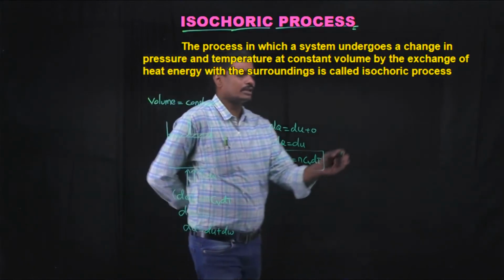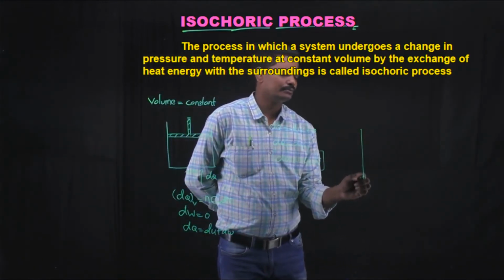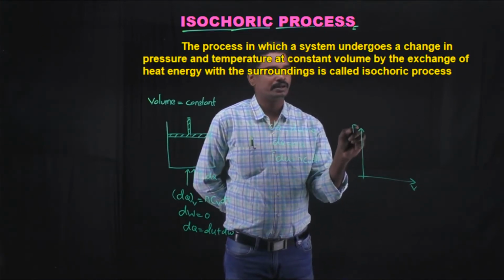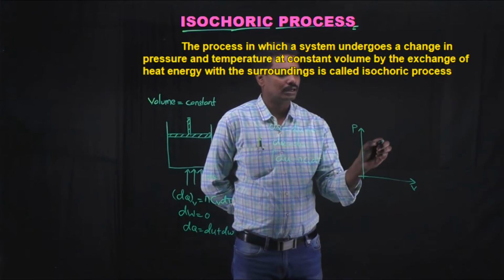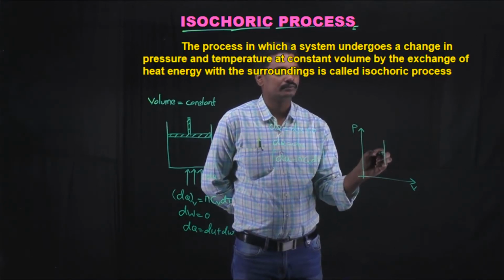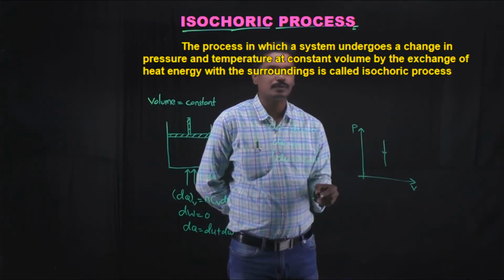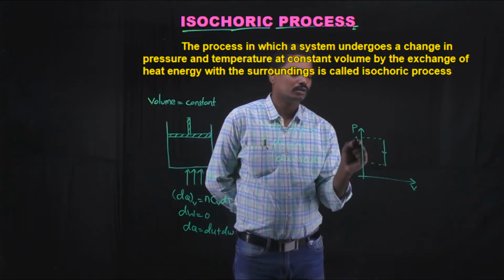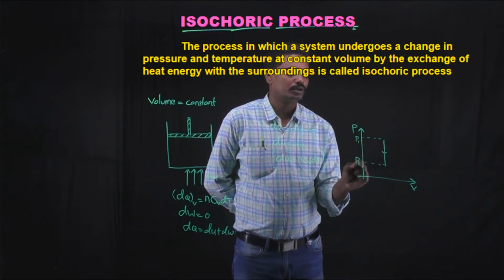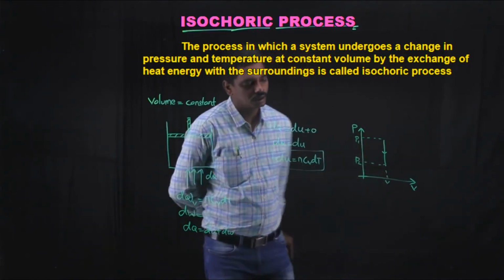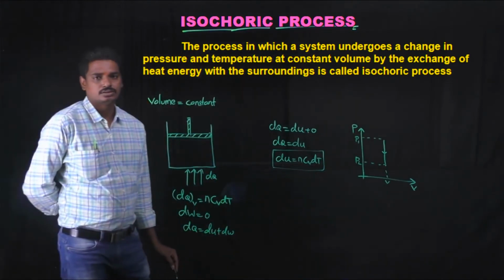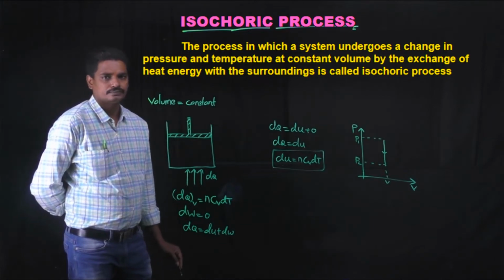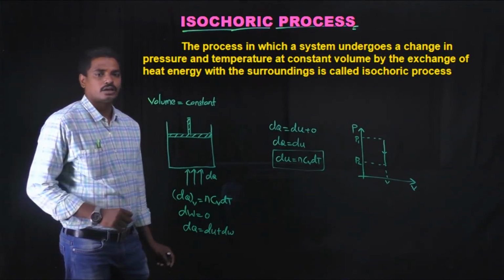If we draw a PV diagram for the isochoric process, with V on the x-axis and pressure on the y-axis, the graph will be in this manner. If pressure is decreasing, the arrow will be downwards. If pressure is increasing, the arrow will be upwards. Let it go from P1 to P2 at volume V. Here volume remains constant, so as there is no area under the PV graph, the work done will be 0. Okay, so this is about the isochoric process.